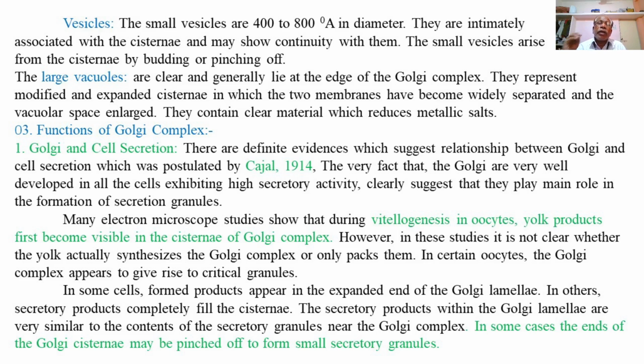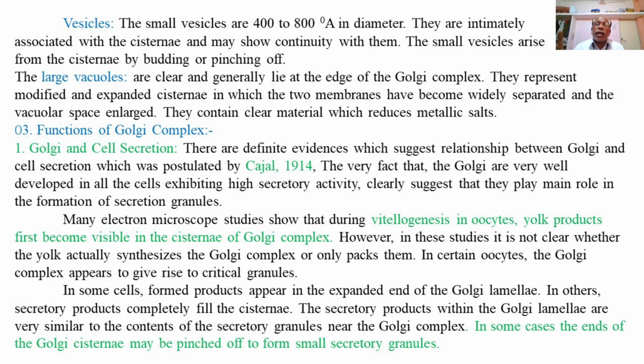The Golgi bodies are very well developed in all types of cells which are involved in a higher rate of activity or high secretory activity, suggesting that they play the main role in the formation of secretion granules or the synthesis of a variety of products. So, Golgi and cell secretion: there are definite evidences which suggest the relationship between the Golgi and cell secretion, postulated by Cajal in 1914.